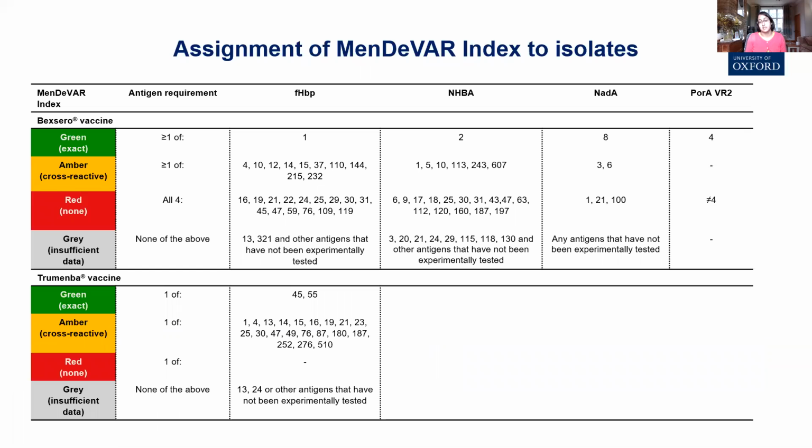We then had to assign the index to isolates, but accounting for all their antigens. If an isolate contains at least one of any green or amber antigen, it is labelled as such. If isolates contain all the red antigens, it is labelled red. If it is none of the above, then it's labelled grey.